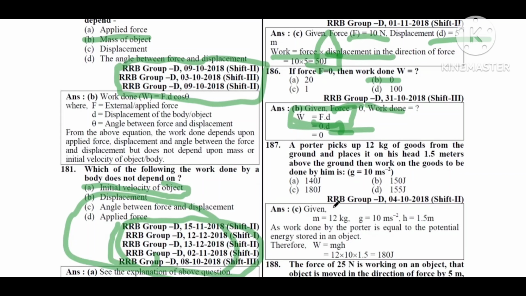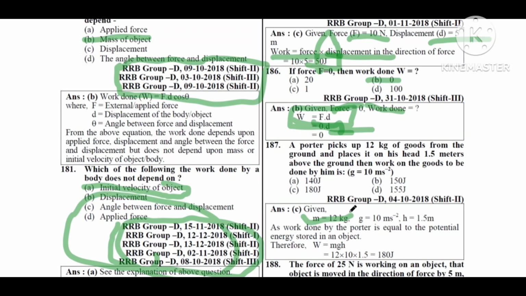A porter picks up 12 kg of goods from the ground and places it on his head 1.5 meter above the ground. Then what is the work to be done by him? Option A, 140 joule; option B, 150 joule; option C, 180 joule; option D, 50 joule.